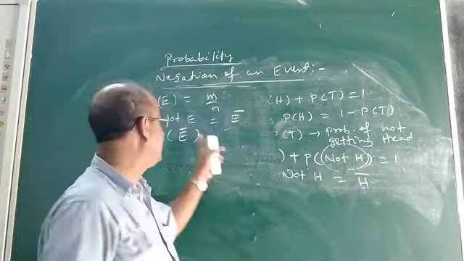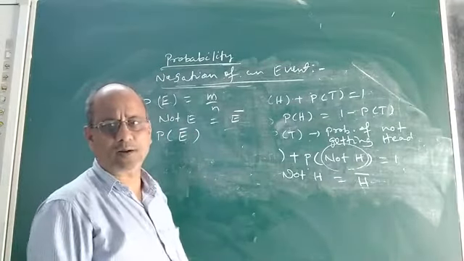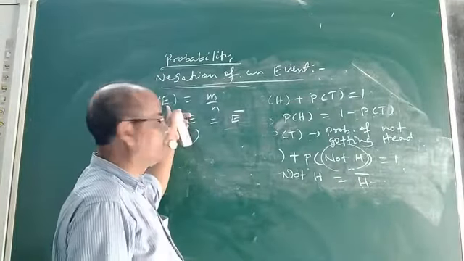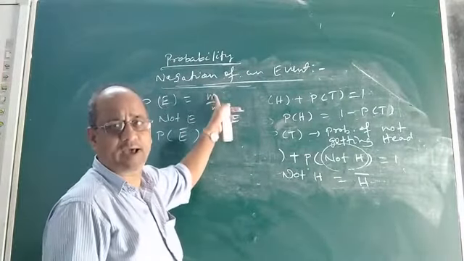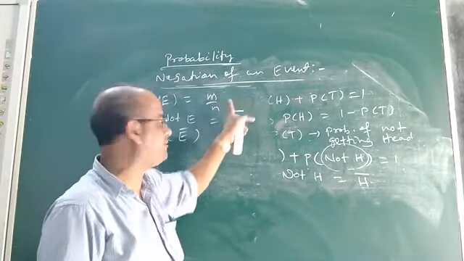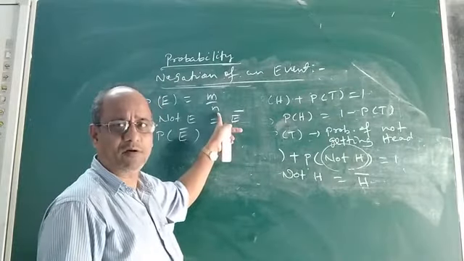If P of E is M by N, then P of not E will be how much? How to find out? In this case, what will be the number of favorable outcomes? Probability of an event E is defined by M by N, where M is the number of favorable outcomes and N is the total number of outcomes.